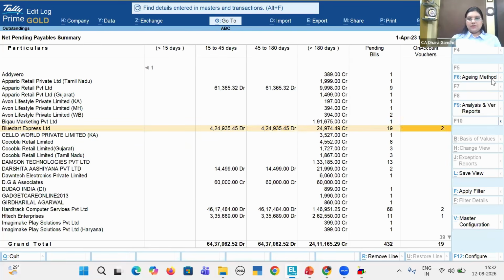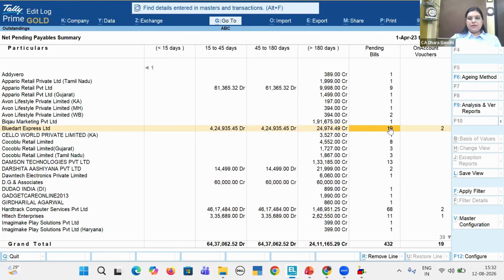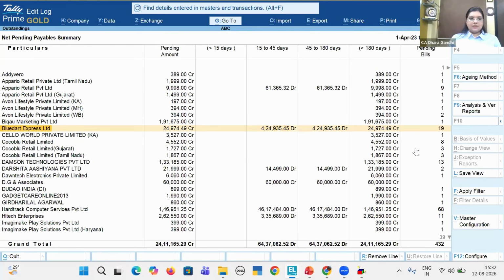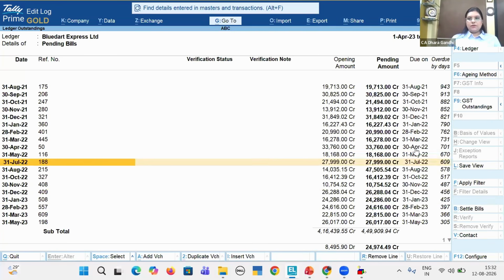You can see how many bills are pending. Now, when I go to this tab, there are 19 bills pending. I can see details of those 19 bills just by a tab from here. These are the details of the 19 bills, the overdue dates. I can see directly from here. I have the option to settle the bill from here if an on account entry has been passed.